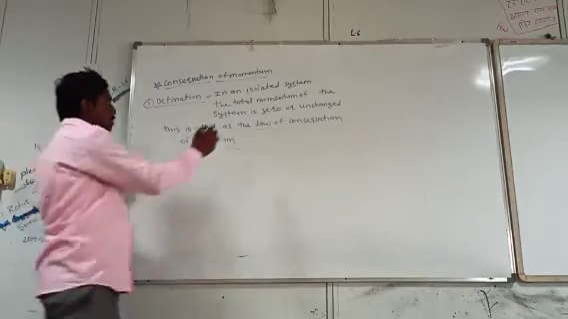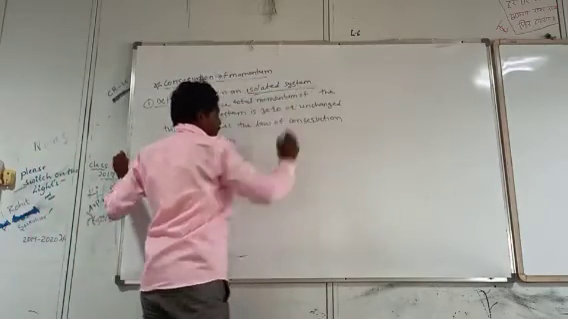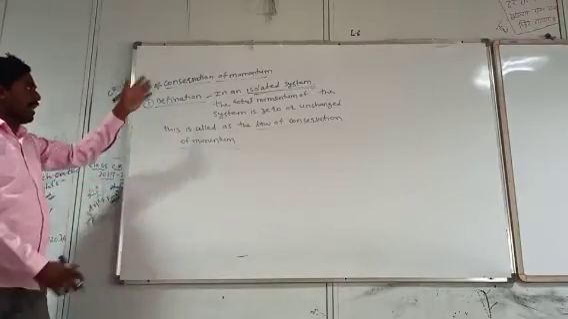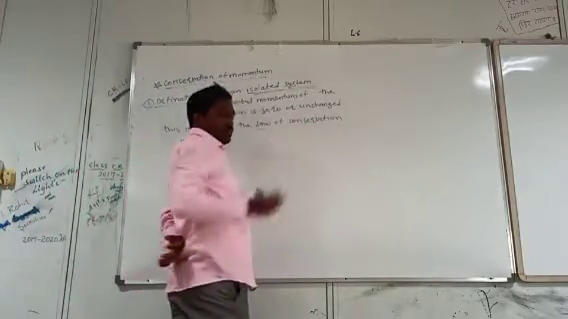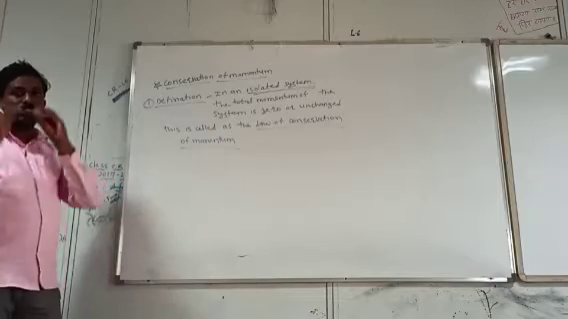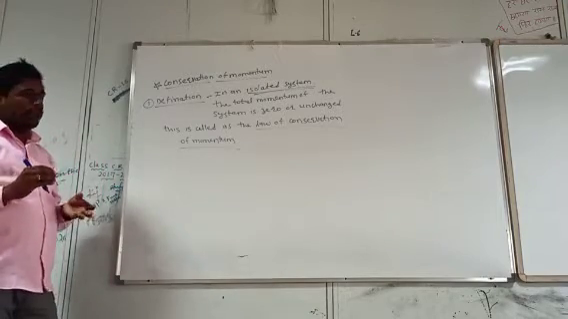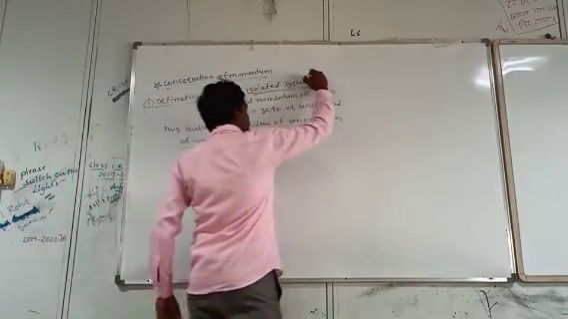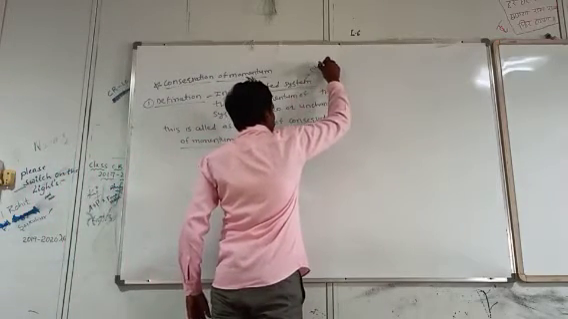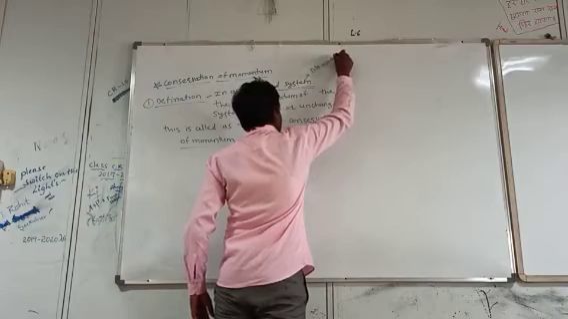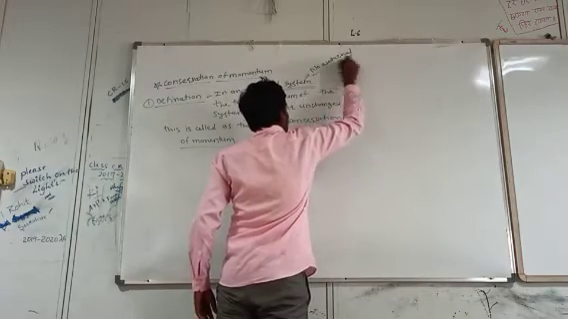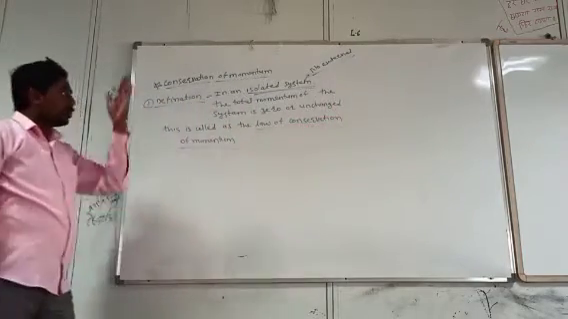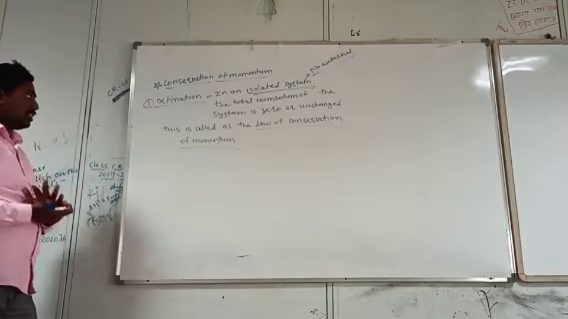In an isolated system, what is meant by isolated system? The isolated system is nothing but the force acting on the system is zero, meaning there will be no external force. Isolated system means no external force acts on the system. This type of system is known as an isolated system.